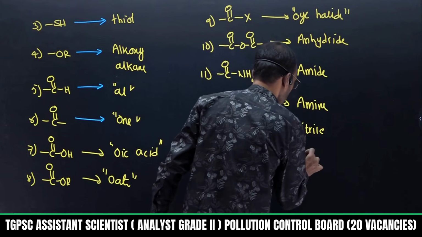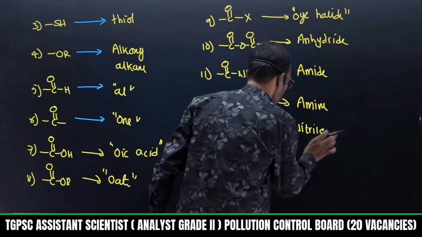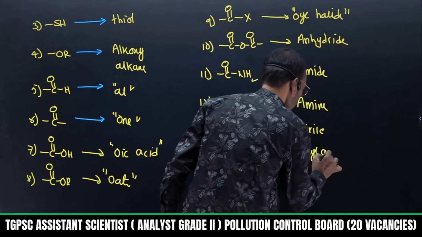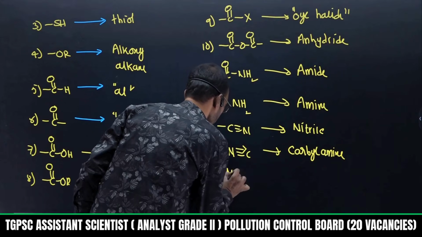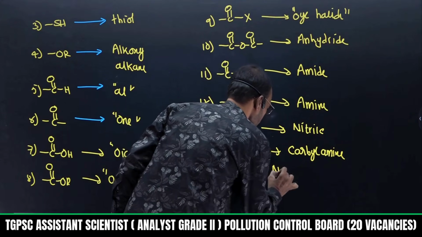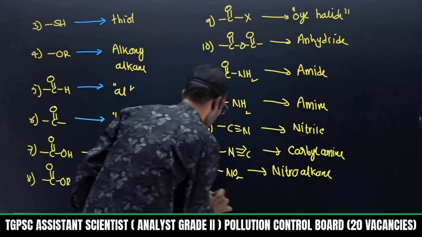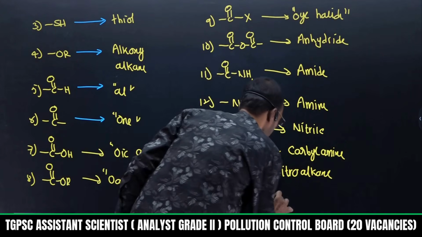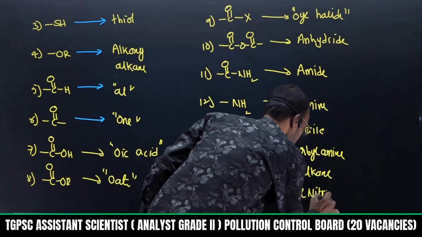If it is NC, isocyano, then generally it is represented as carbylamine. If there is a presence of NO2, it is represented as nitroalkane. Then ONO is alkyl nitrite.